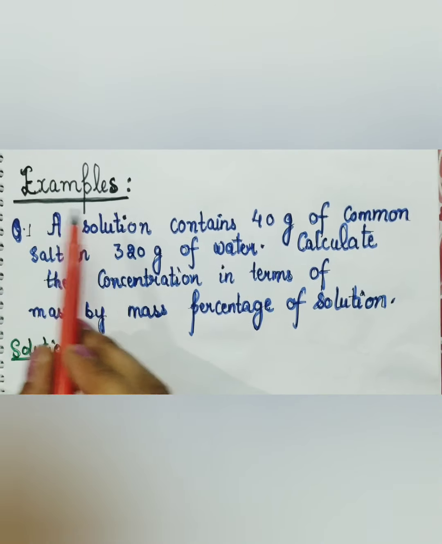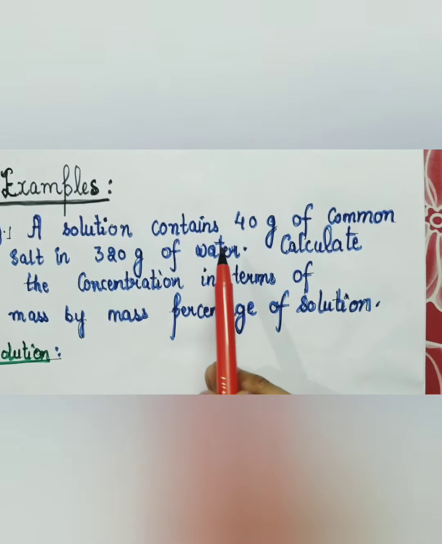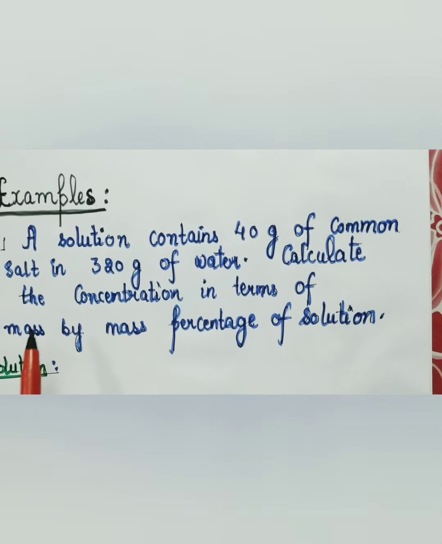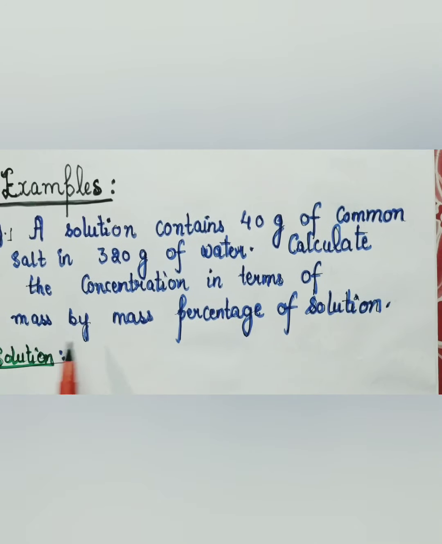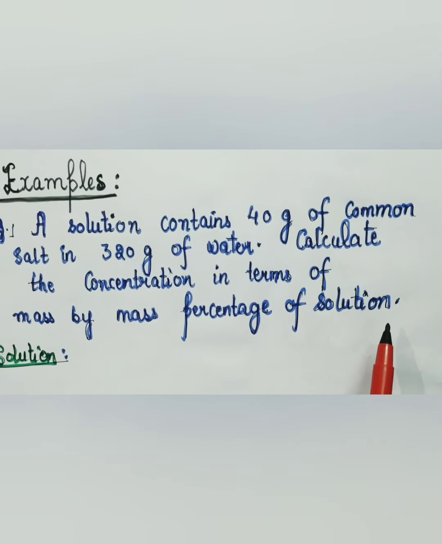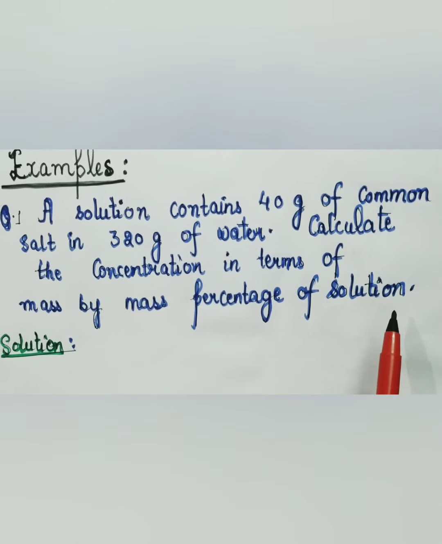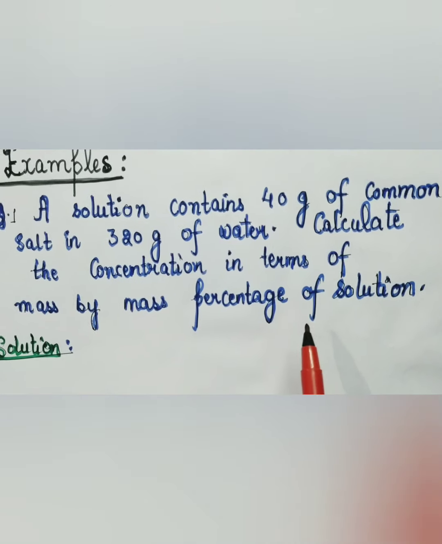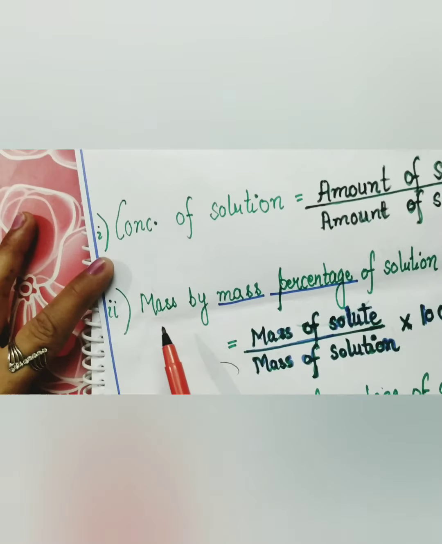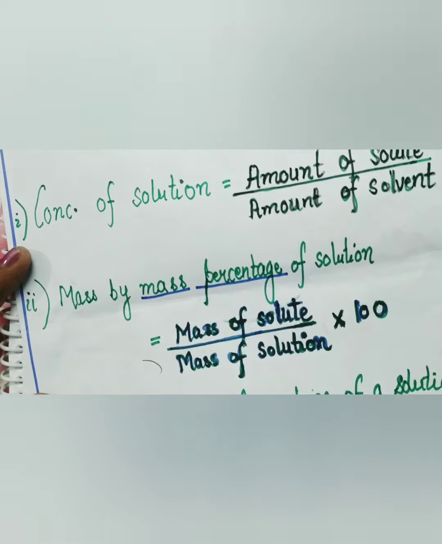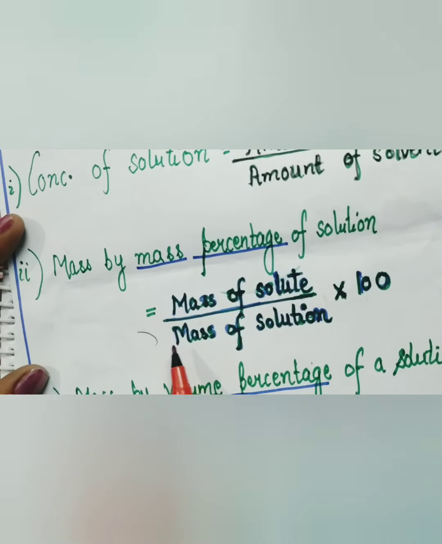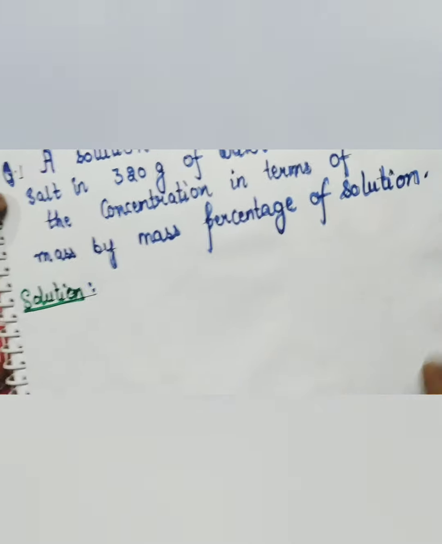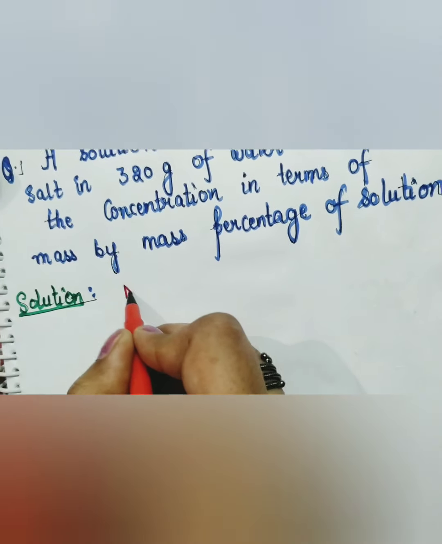So here is an example. A solution contains 40 gram of common salt in 320 gram of water. Calculate the concentration in terms of mass by mass percentage of the solution. As we have discussed the formulas of the concentration earlier, now we will apply them here. The formula: mass by mass percentage of the solution is equal to mass of the solute upon mass of the solution into 100.